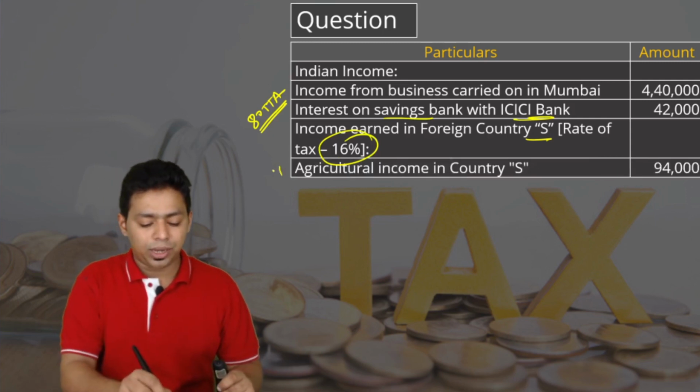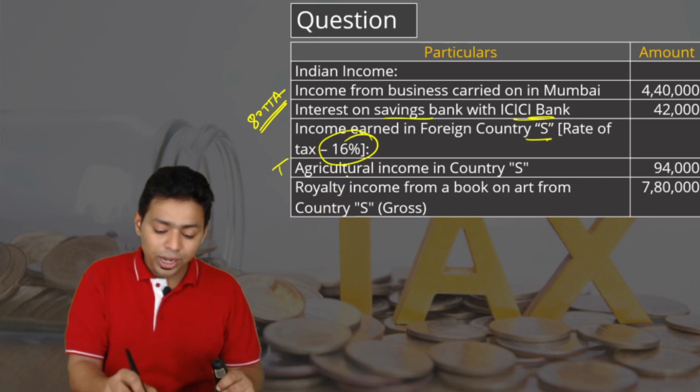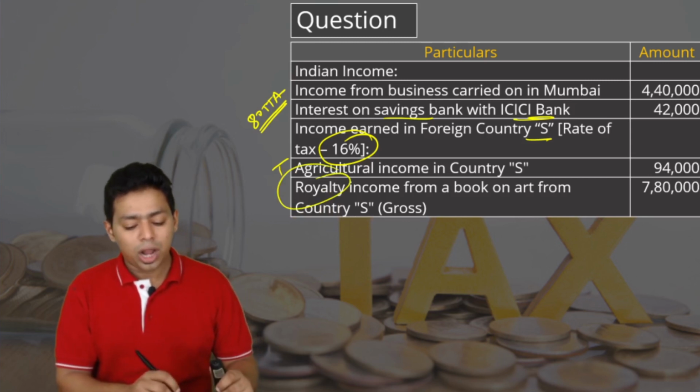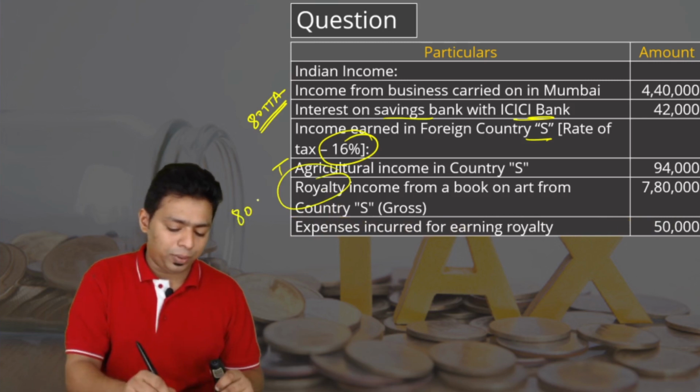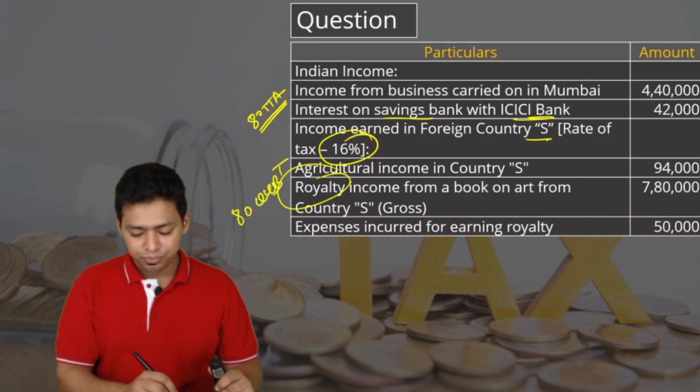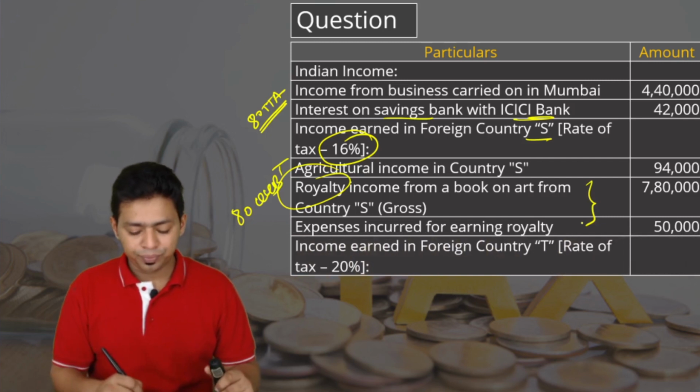Agriculture income taxable in India. Royalty income from a book on art from country S, gross 7,80,000. You know that 80QQB benefit we have to provide. Expenses we will net it off.